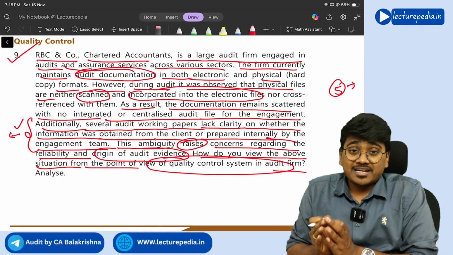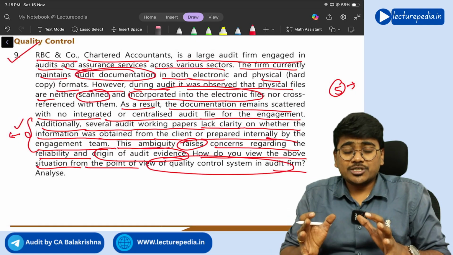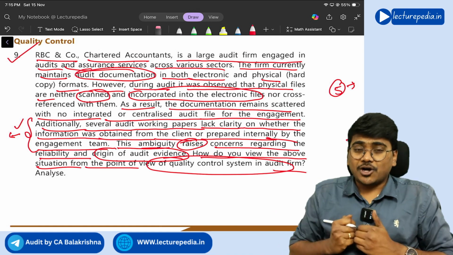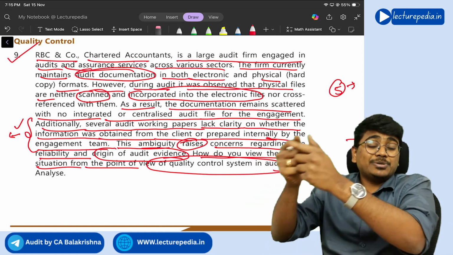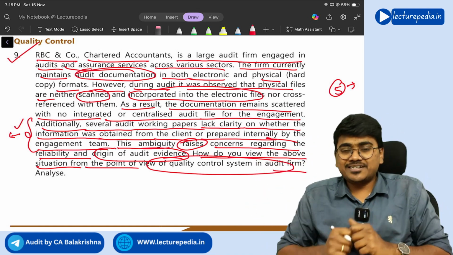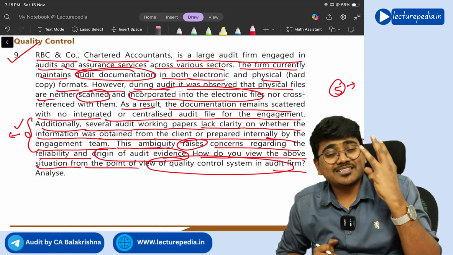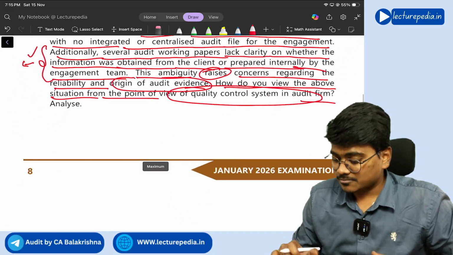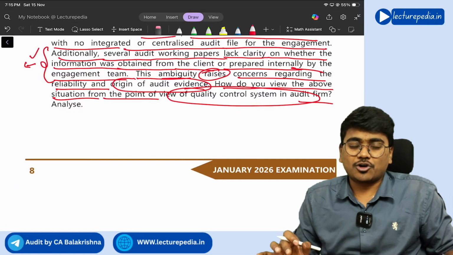And finally, the third thing that you need to ensure is that whenever you want to retrieve that audit documentation, you should be able to retrieve it and print it whenever necessary, right? So these 3 points you need to write down with respect to scanned copy of documentation.